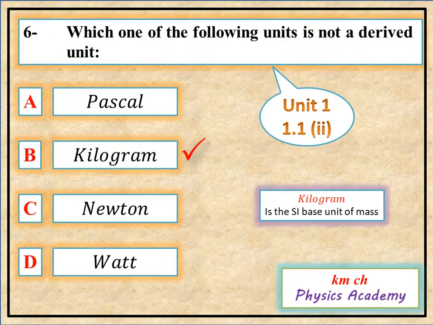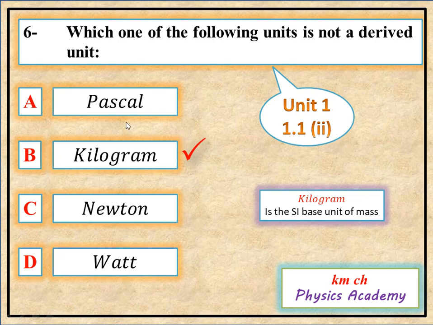Question number 6. Which one of the following units is not a derived unit? The options are A. Pascal, B. Kilogram, C. Newton, D. Watt.